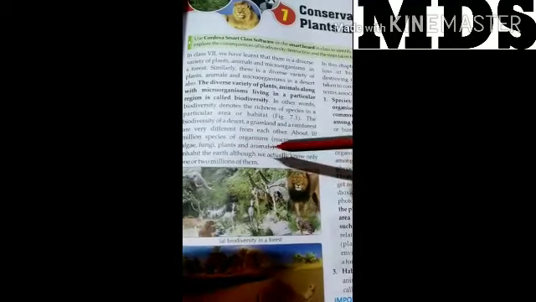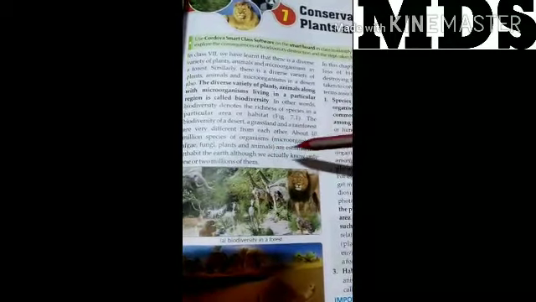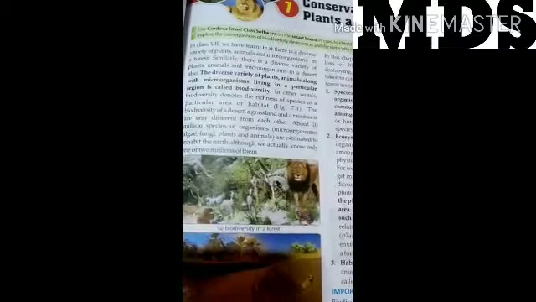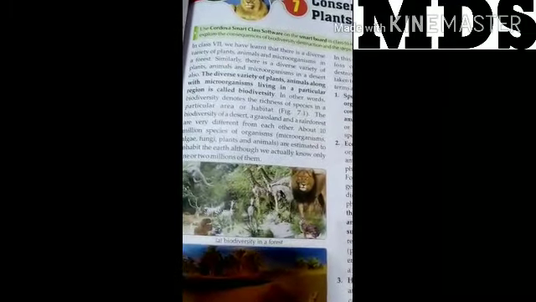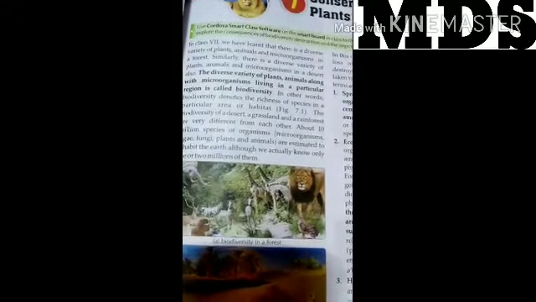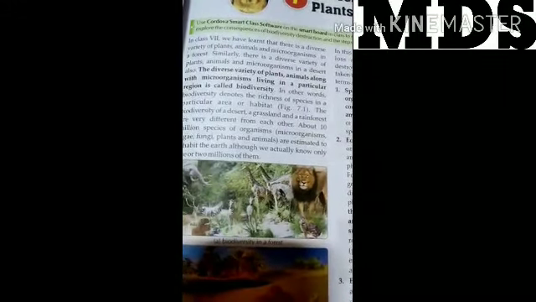About 10 million species of organisms are estimated to inhabit the earth, although we actually know only 1 or 2 million of them. That is, biodiversity is the group of plants and animals in a particular region.